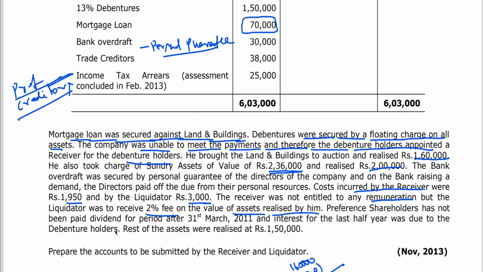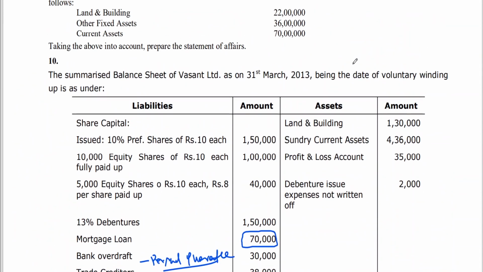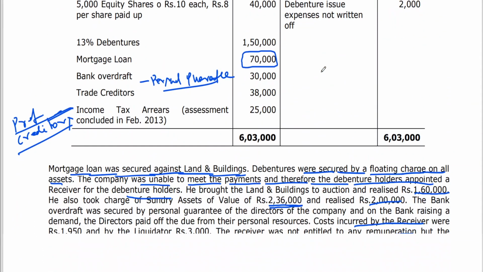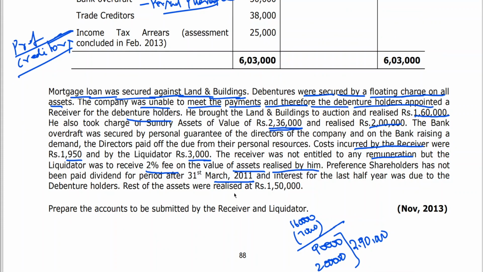Preference shareholders have not been paid dividend for the period after 31st March 2011. After 31st March 2011 means we are having 2 years, up to 31st March 13. That means arrears of dividend was due for 31st March 12 and 31st March 13. I told you, we assume that the articles of association entitle them to arrears of dividend. These notes I also dictated when I was explaining the liquidator final statement of account. Last class we saw 2 years dividend outstanding; in previous classes, 1 year dividend.